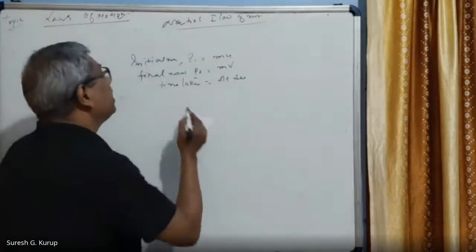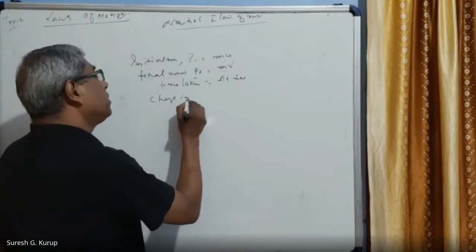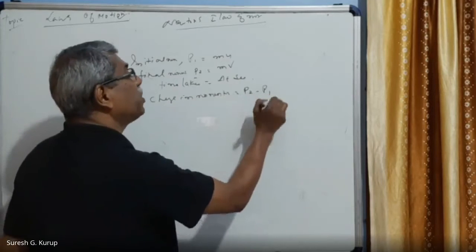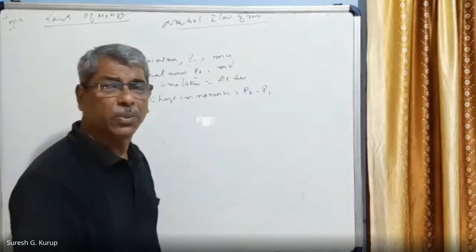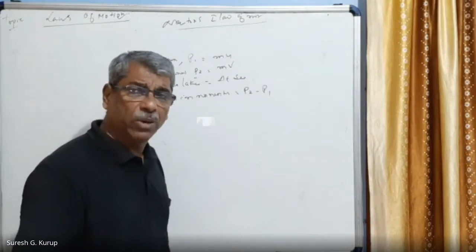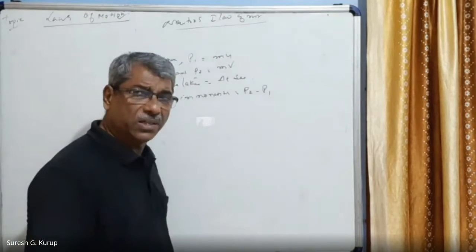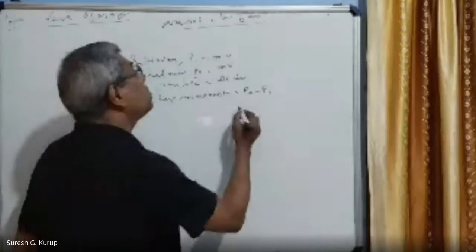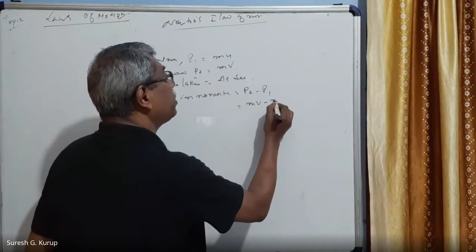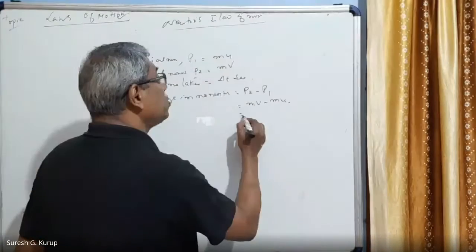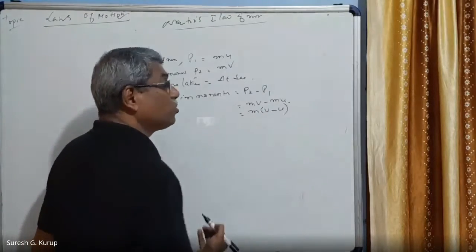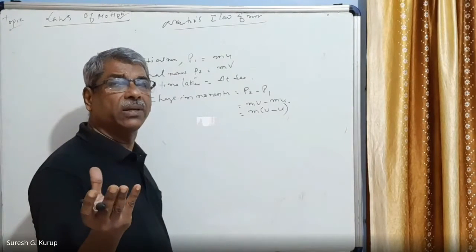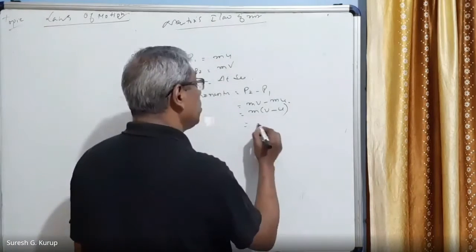Again, change in momentum is equal to P2 minus P1, final momentum minus initial momentum. Sometimes initial minus final momentum can also be taken, as practical conditions are a bit different. At that instant, I will explain why that happened. This is equal to mv minus mu, which is m into (v minus u). V minus u means a small change in the velocity, which can be taken as delta v. Therefore, this is equal to m into delta v.